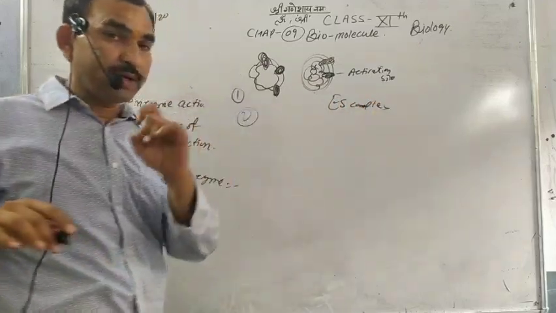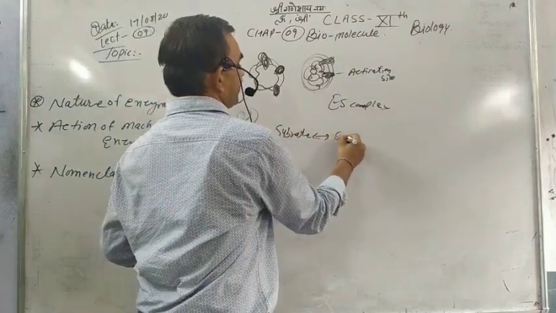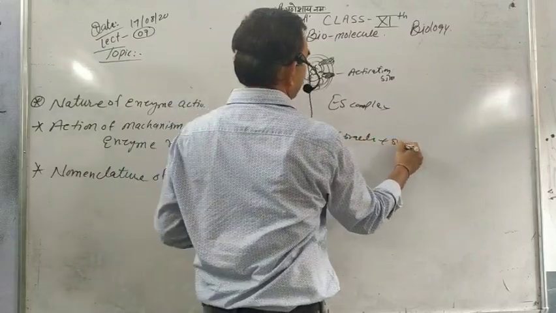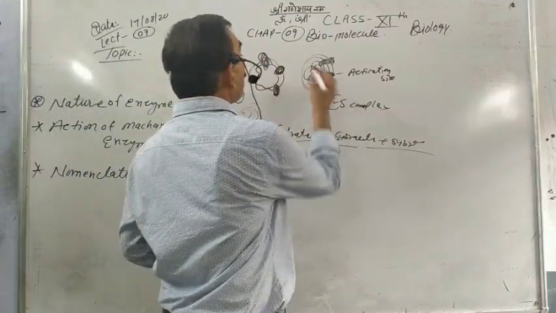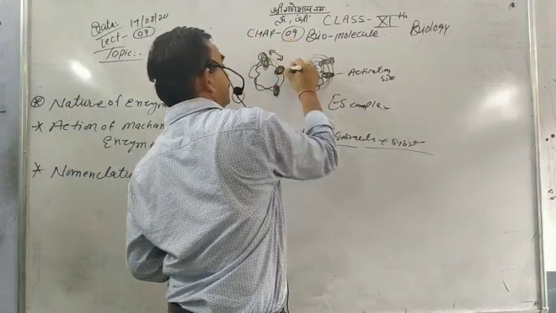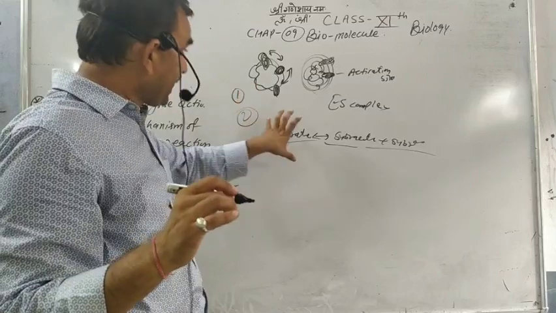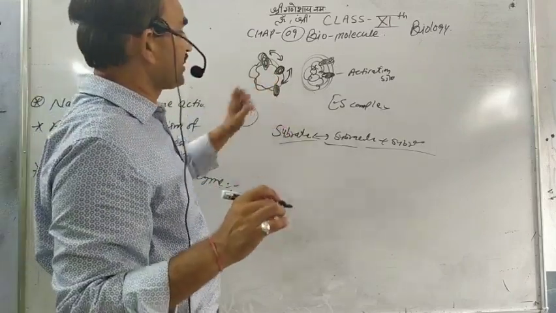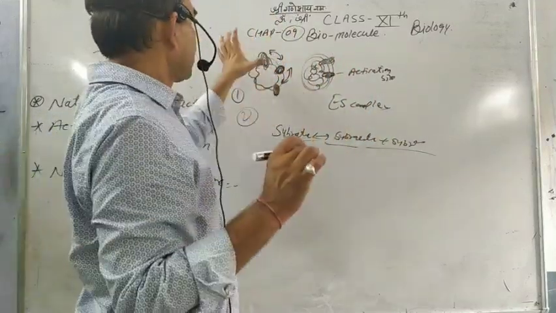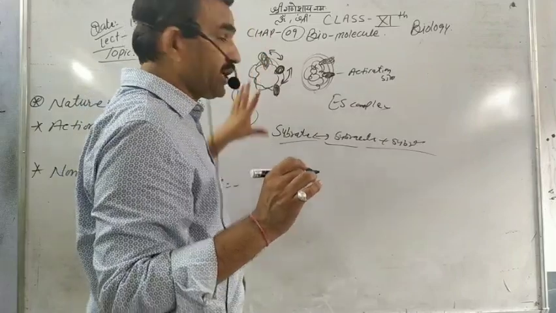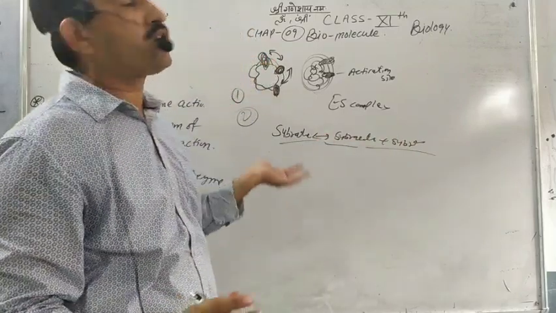Point number 3: the substrates react to each other and break the old bonds, and new bonds are formed by the reaction of the substrates. The enzyme only gives the place to attach the substrate, to capture the nearby substrates, and then the substrates react to each other and make new bonds by breaking the old bonds.